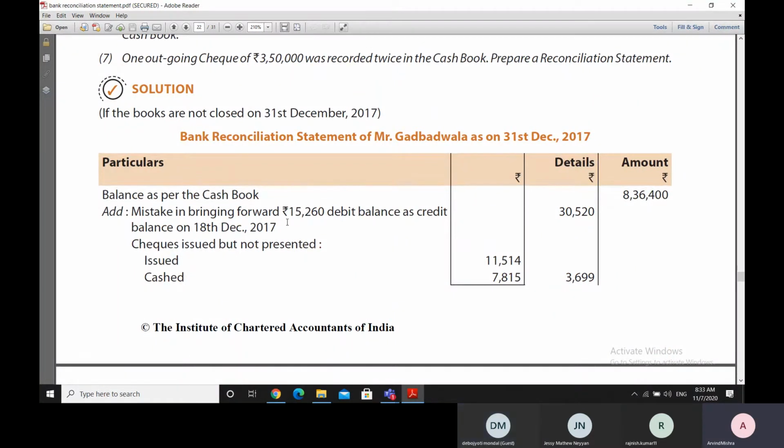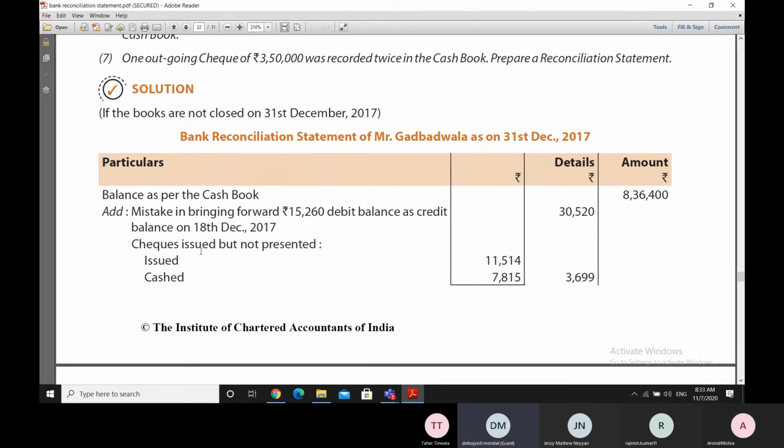An error in the cash book has been made, due to which the cash book balance has become lesser than the bank statement balance. Therefore, while moving from the cash book balance towards the bank statement balance, we will be adding this figure of 30,520.